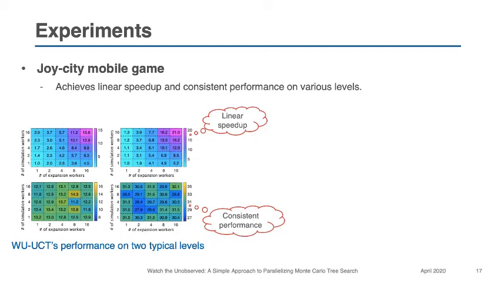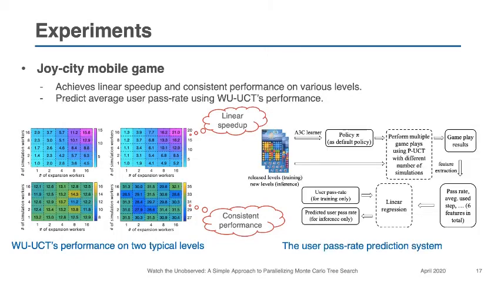This allows us to trust the algorithm and take advantage of the speedup it provides. On the right side, the user pass rate prediction system then uses the AI's performance and the human players' performance to build a model that can predict the user pass rate in new levels. If you are interested in this part, please refer to our paper for details.